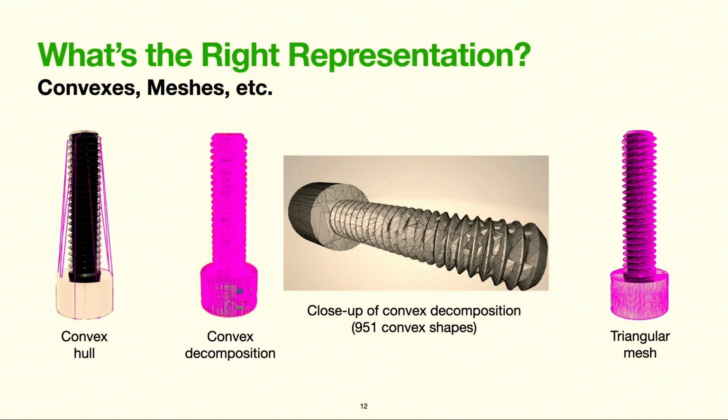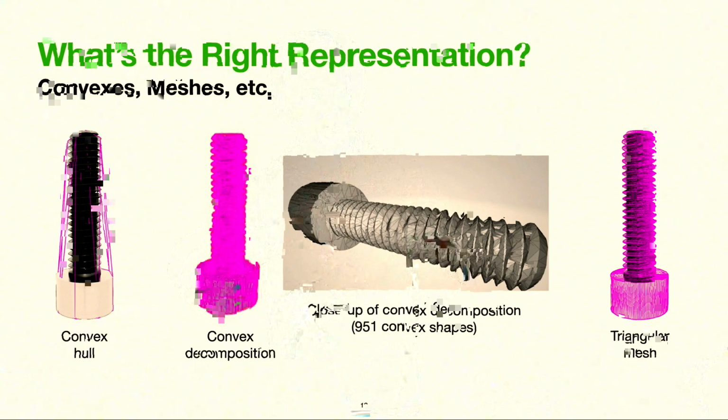So triangular meshes, of course, can faithfully describe geometry and are often used as ground truth for geometry. But again, collision checks are expensive, and interpenetrations between objects can be difficult to resolve, for example, getting accurate inside-outside information. Yet another representation not shown in this slide are tetrahedral meshes, which can be used, for example, in combination with the finite element method. But these sort of techniques often have a much higher computational cost.